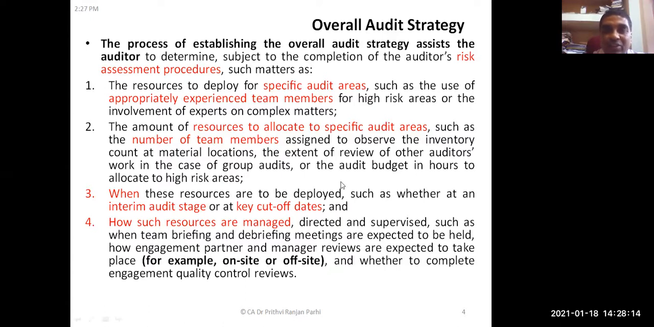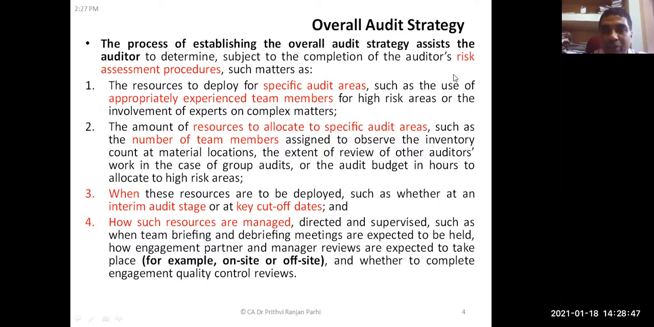Now, the question comes, how can this overall audit strategy be developed? The process of establishing the overall audit strategy assists the auditor to determine, subject to the completion of the auditor's risk assessment procedures, such matters as, there are a few points, but let us first understand one by one what these points are. Do you know what a risk assessment procedure is?